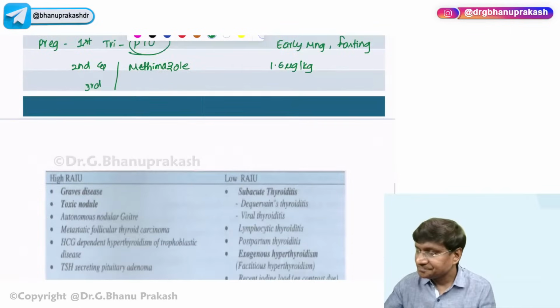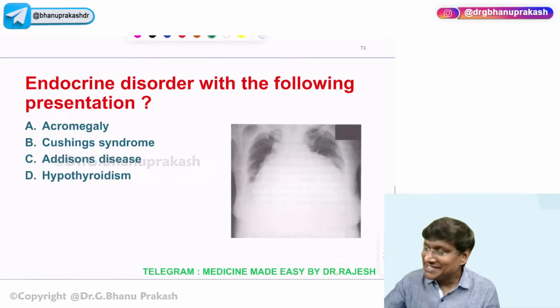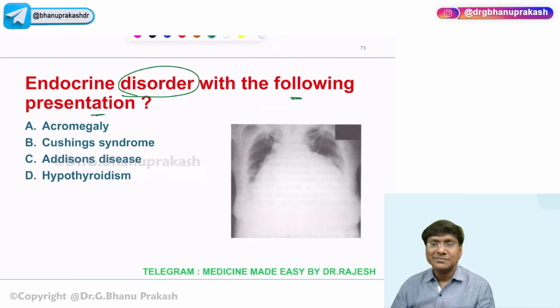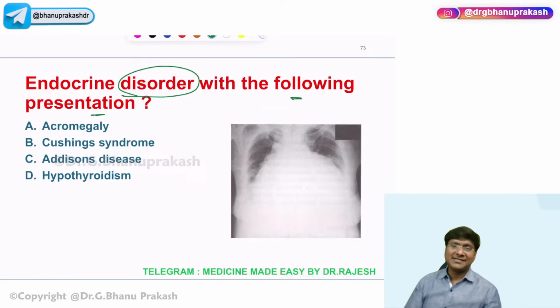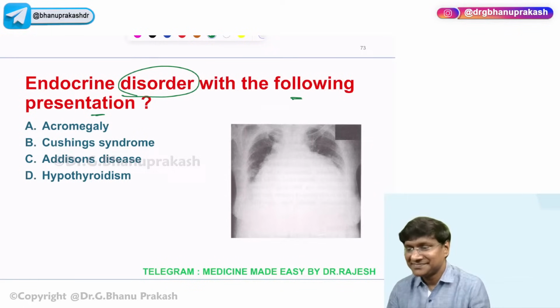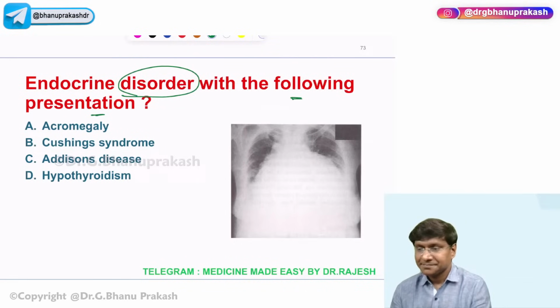Now, what is the endocrine disorder associated with the following presentation? Acromegaly, Cushing syndrome, Addison's, and hypothyroidism. Yes, right.